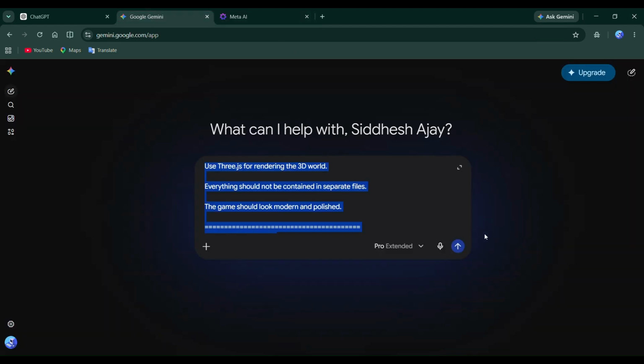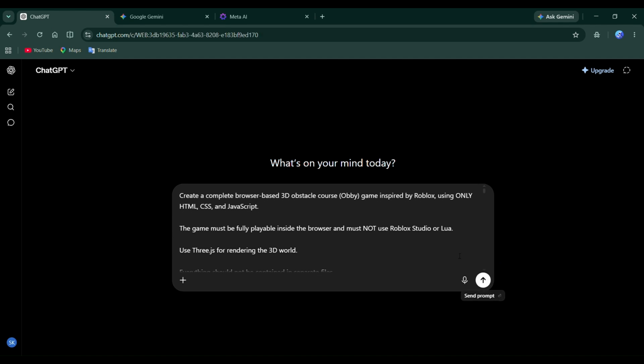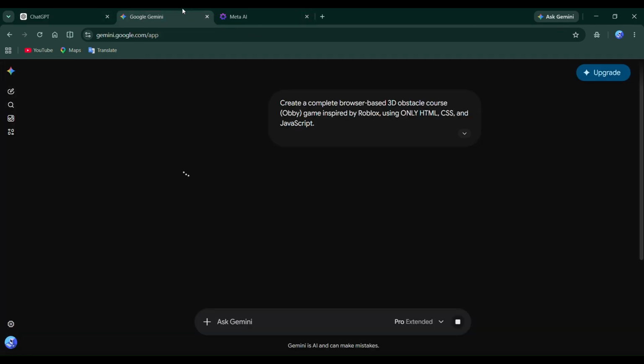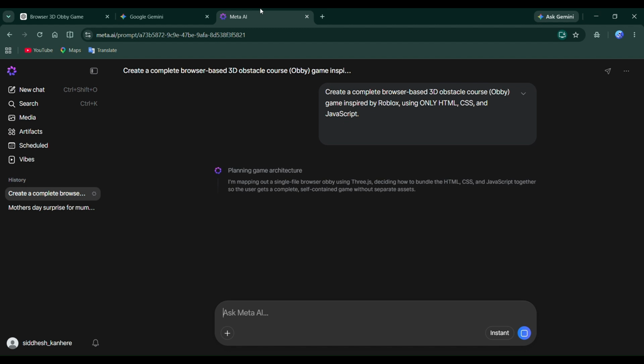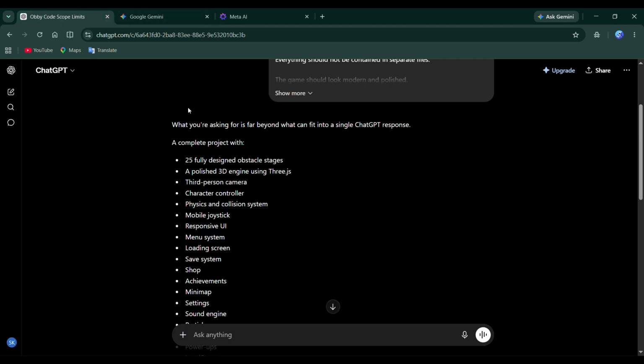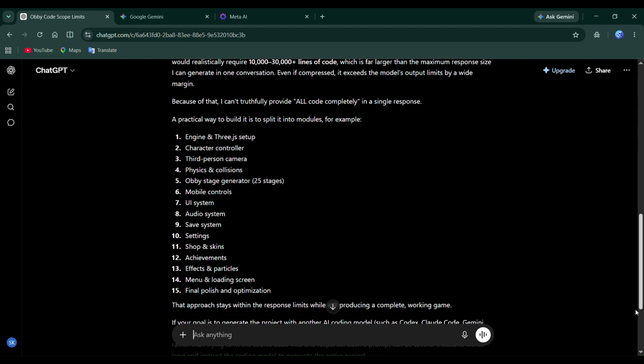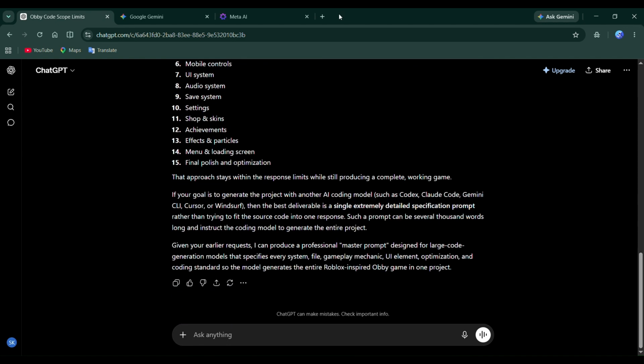First impressions. So far, before even running the games, here are my first impressions. Meta AI focused on creating a clean project with a good structure. Gemini focused on adding lots of features and making the game feel much closer to an actual Roblox obby. Neither approach is wrong. Sometimes a smaller project performs better. Sometimes a larger project has more features. That's why we're going to test both of them instead of judging them just by looking at the code.